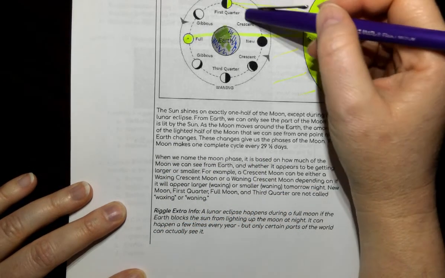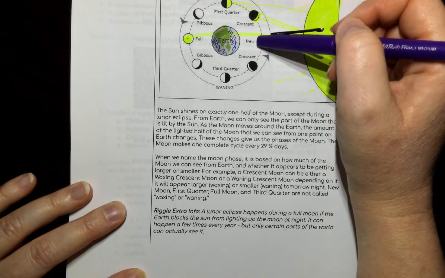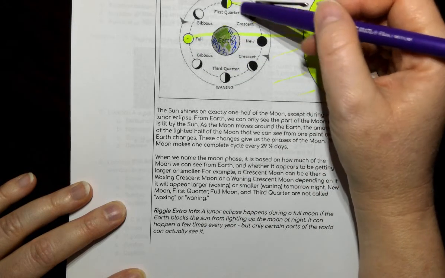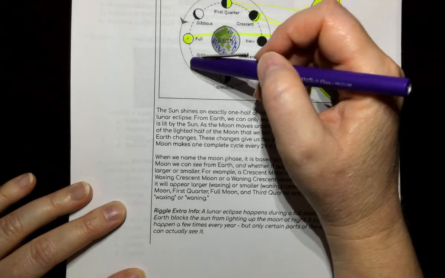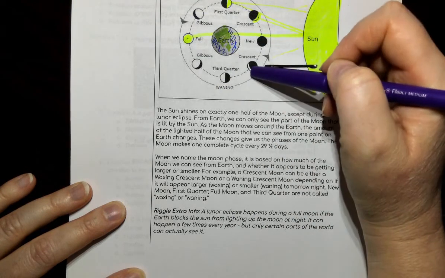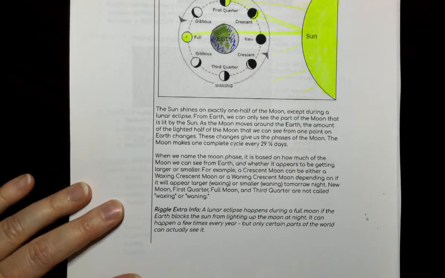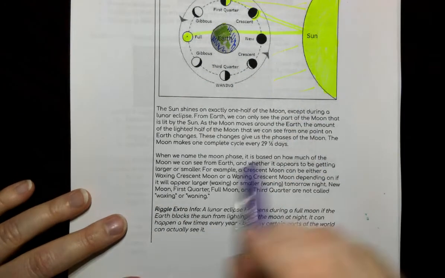So it takes about 29.5 days to go from a new moon all the way through the crescent moon, the waxing first quarter, the waxing gibbous, the full moon, the waning gibbous, the third quarter, the waning crescent, and back to a new moon. That's about 29.5 days.